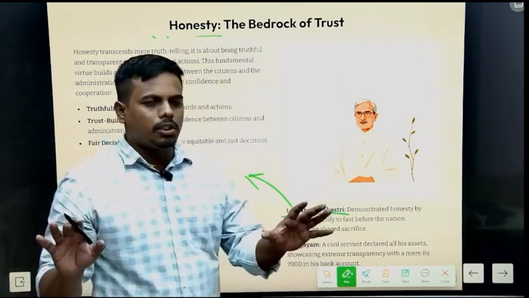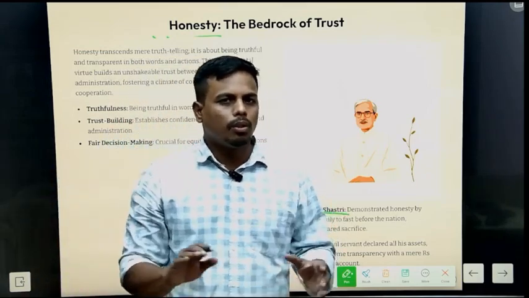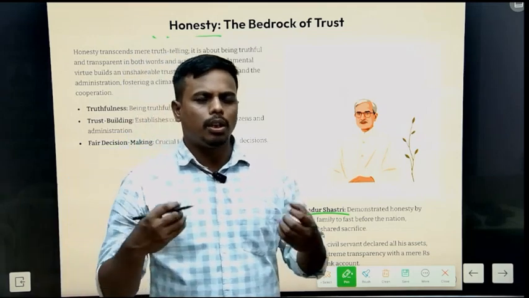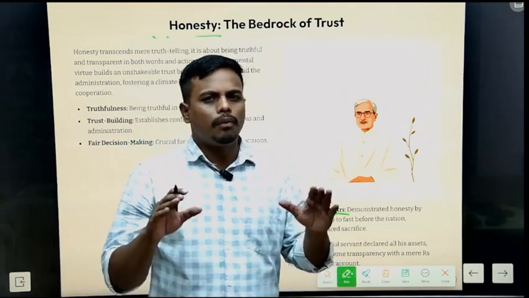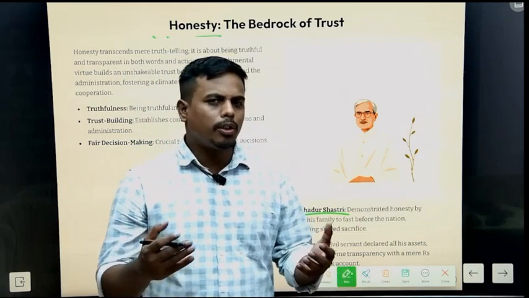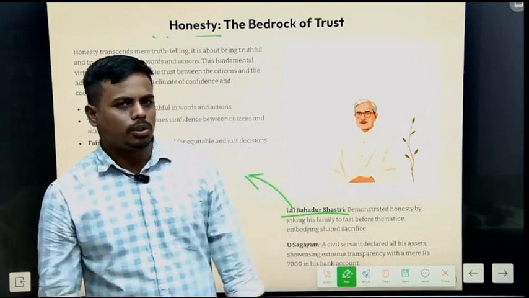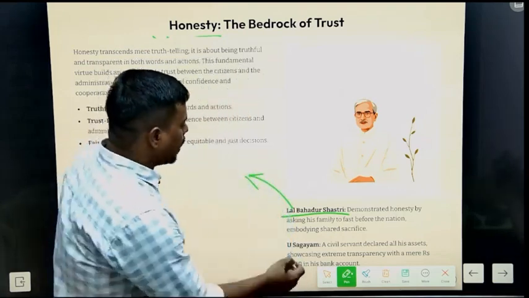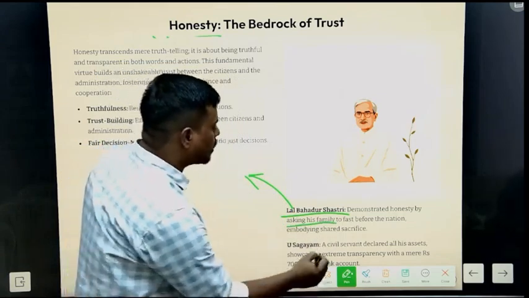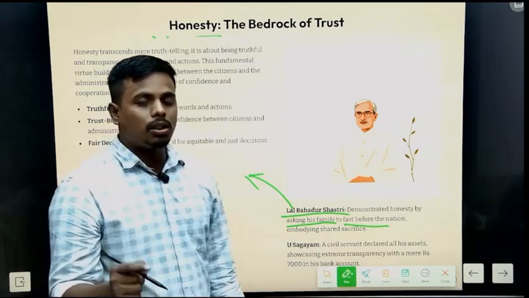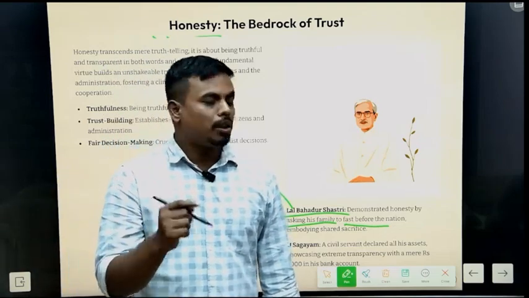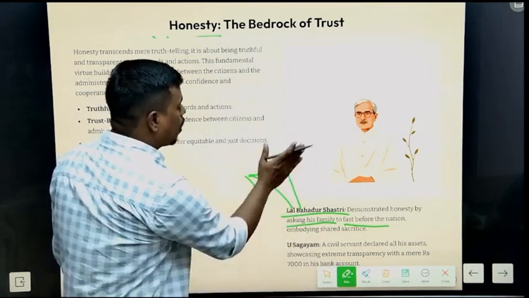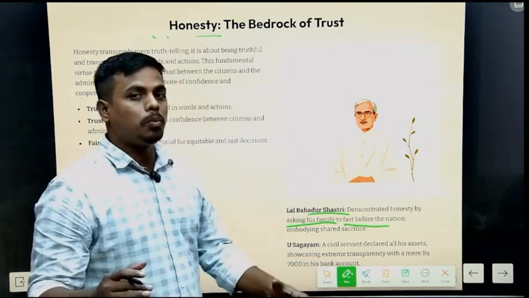In the 1960s, when there was a war-like situation between India and China, he decided to announce that every citizen has to fast for a day to conserve the resources. But before announcing, he asked his whole family to fast before the nation. It shows how a person can be the most honest, or how he follows the principle of honesty.